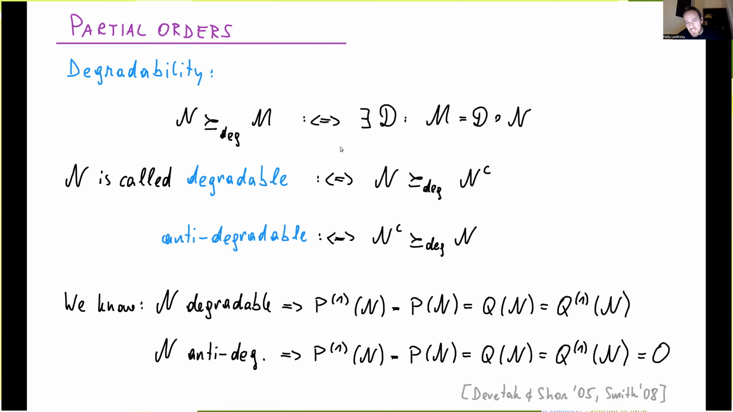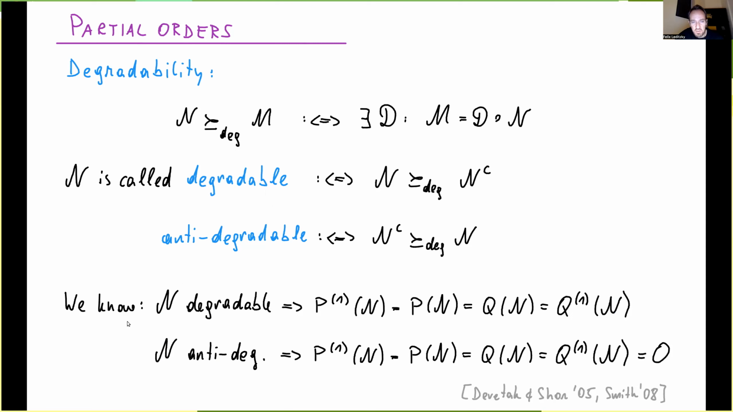This is a slight generalization actually of what's usually used in literature for degradable. So originally this has been defined in the following way: n is called degradable if n can be degraded to its complementary channel. And dually, we call the channel anti-degradable if the complementary channel can be degraded to the channel. And so a channel is degradable if and only if its complementary channel is anti-degradable, okay? And vice versa.